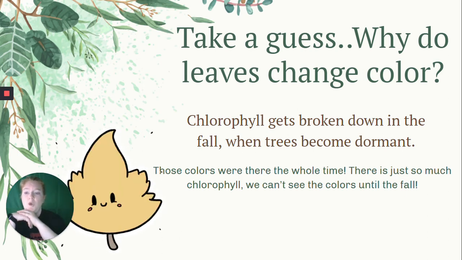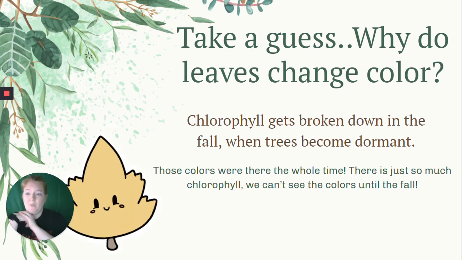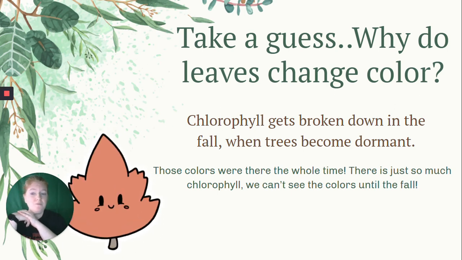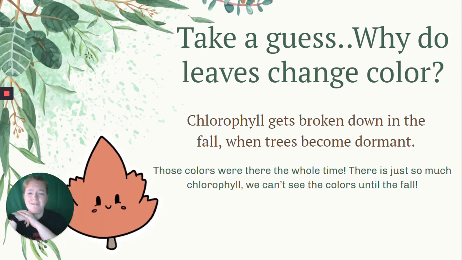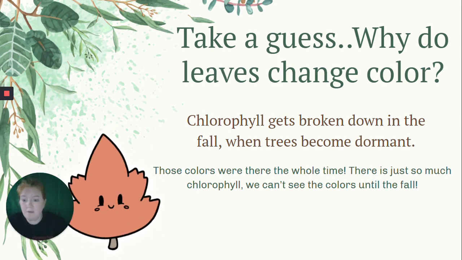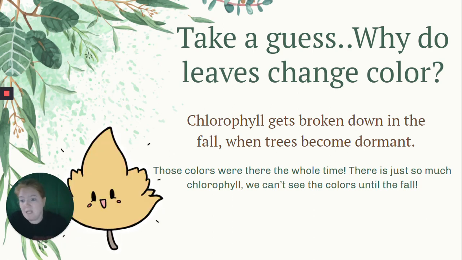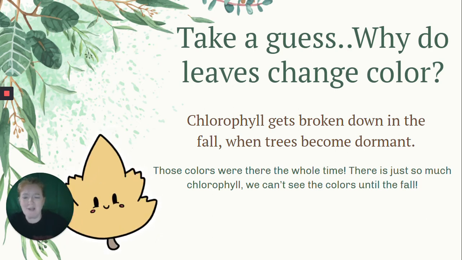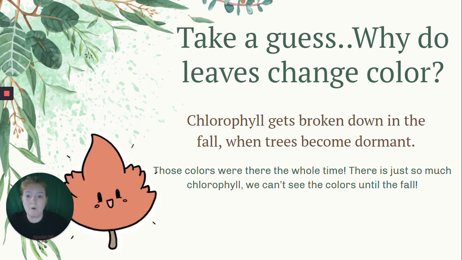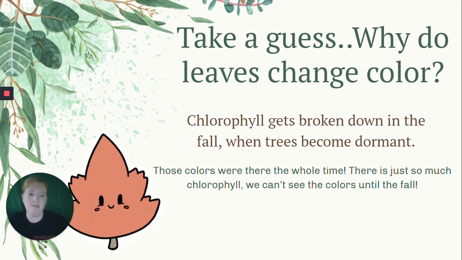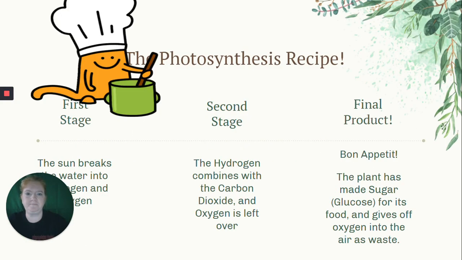So when the trees start breaking down the chlorophyll, we start to see those other pigments that were there the whole time. But now, since there's less chlorophyll and then eventually not any, we're going to see those amazing oranges and yellows. But those pigments were there the whole time, just being hidden because there's so much chlorophyll.